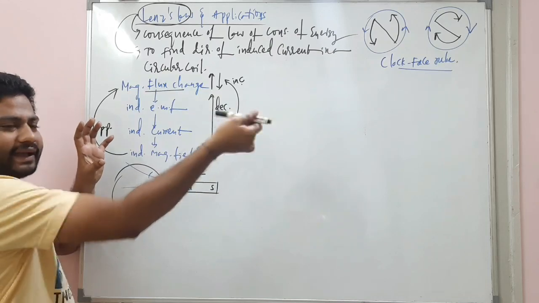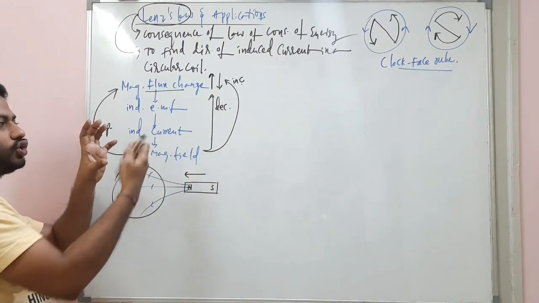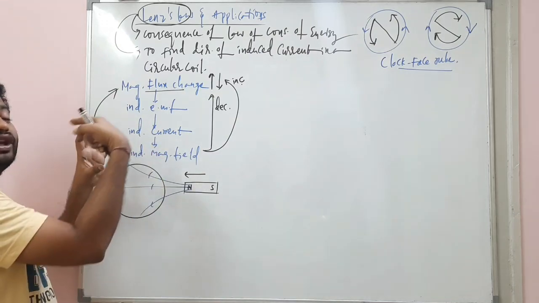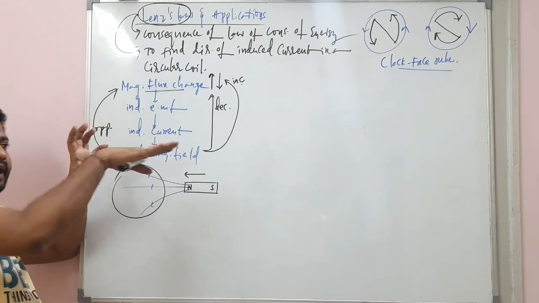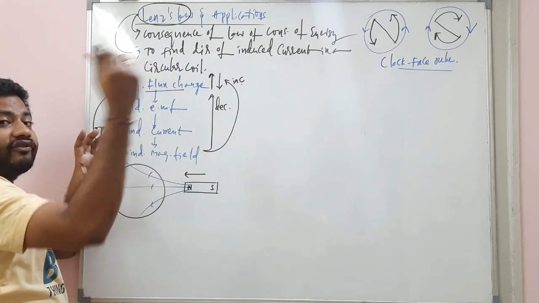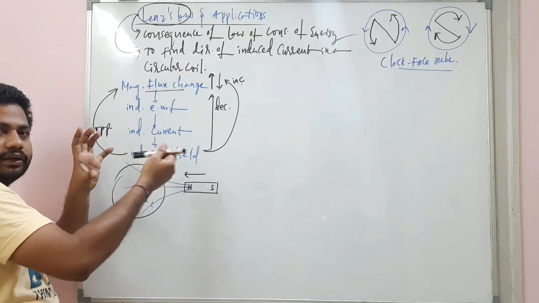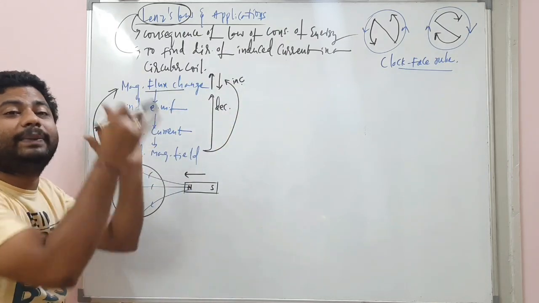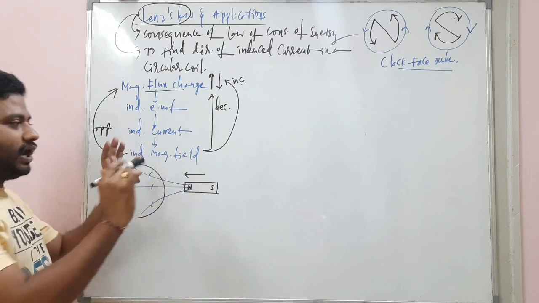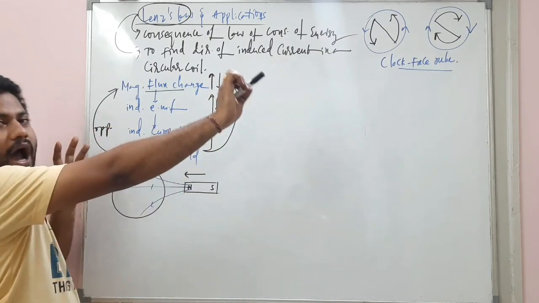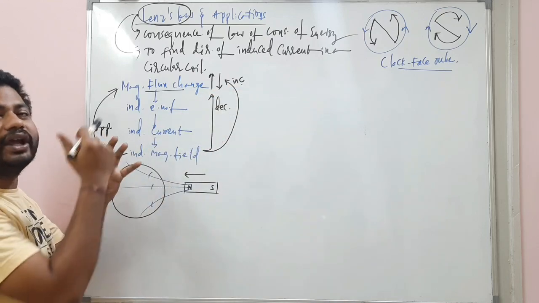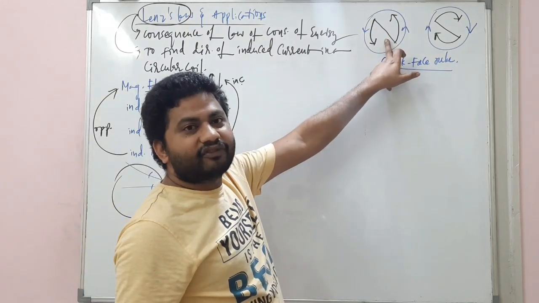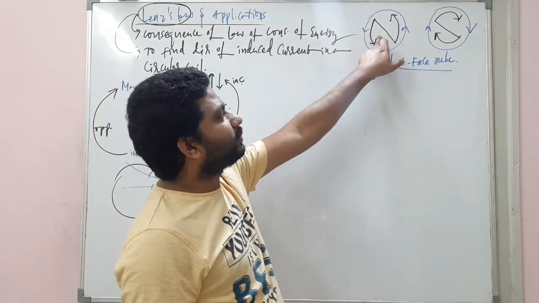Understand? So this magnet will increase the magnetic flux, so this induced current will try to decrease the magnetic flux. For the flux to decrease, magnetic field lines must come out from the coil, because the magnet's field lines are moving into the plane. From the coil, magnetic field lines must come out of the plane. Then the net magnetic flux will decrease. Now, from the coil, field lines must come out, which means which pole should it be? It should be a north pole. Yes or no? Since magnetic field lines are coming out, it must be the north pole.